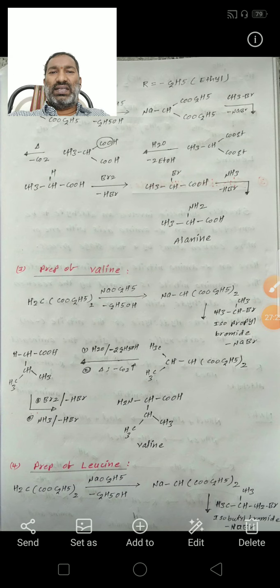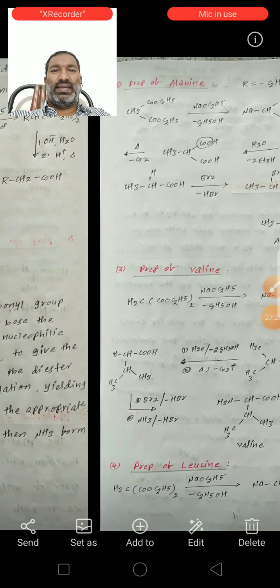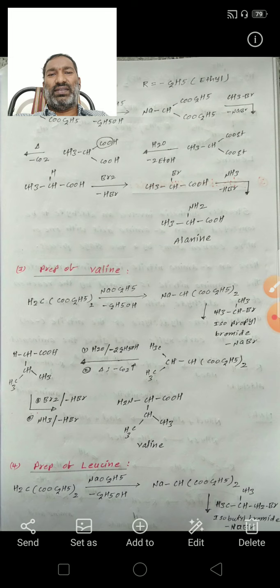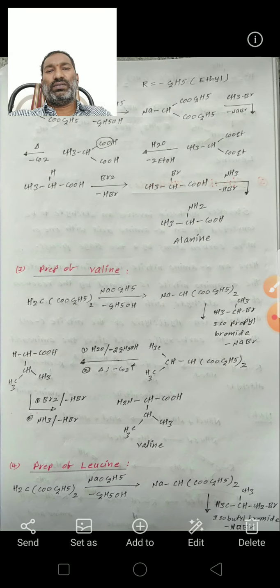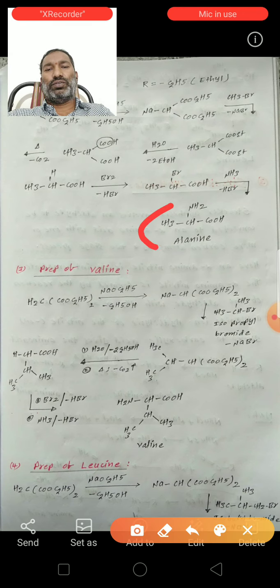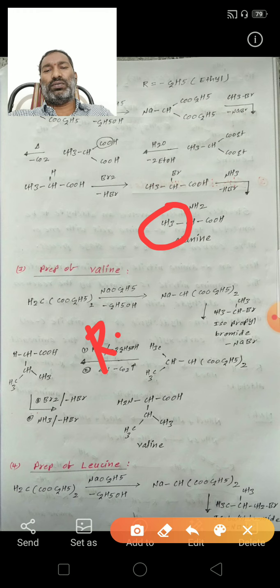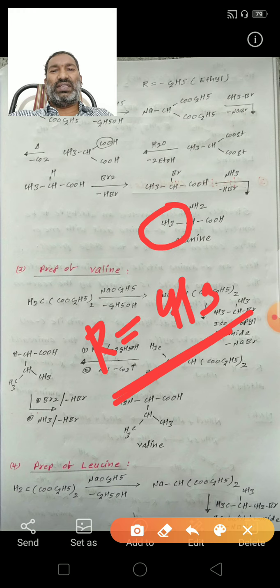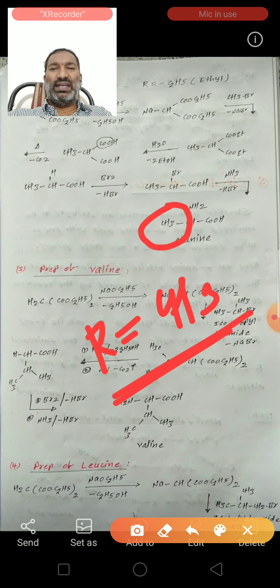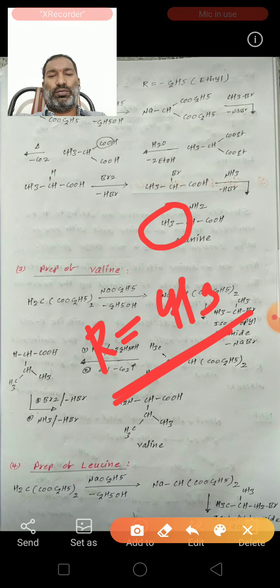The second one is the preparation of alanine. We know the structure of alanine: NH2CH(CH3)COOH. So the alpha hydrogen is substituted with a methyl group. Here R is equal to the methyl group. For the preparation of alanine, we can take the appropriate alkyl group.